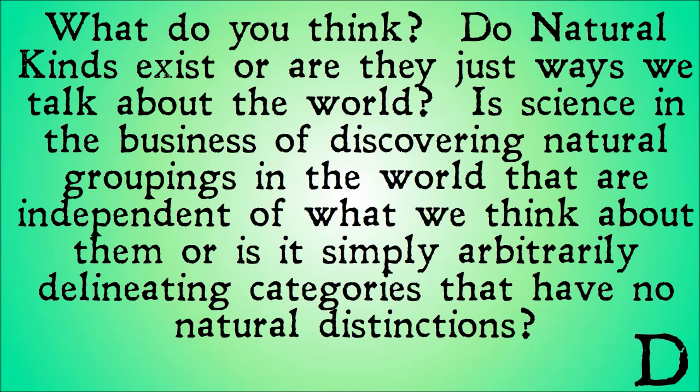So, that was a lot of information. Like I said, we're going to delve more into natural kinds in the future, into all of these different positions. But for now, what do you think? Do natural kinds exist? Or are they just ways that we talk about the world? Is science in the business of discovering natural groupings in the world that are independent of what we think about them? Or is it simply arbitrarily delineating categories that have no natural distinctions? Is this the same for all scientific disciplines, or are there some disciplines that are studying natural kinds and some disciplines that are just deciding categories on their own?